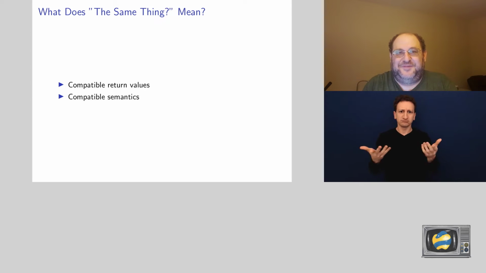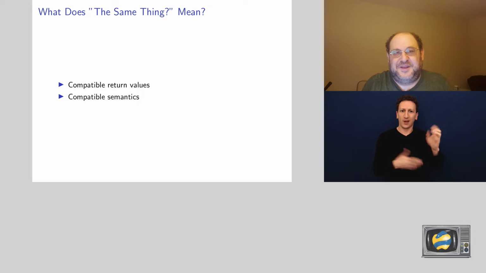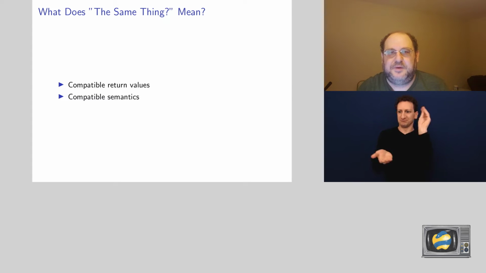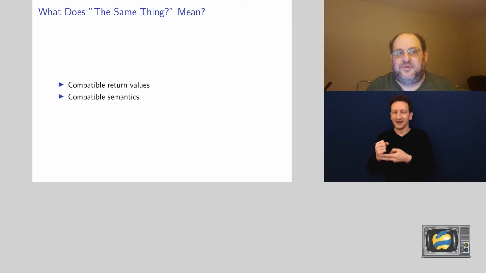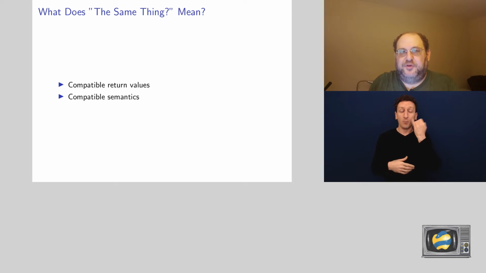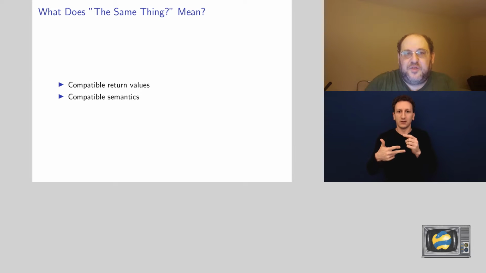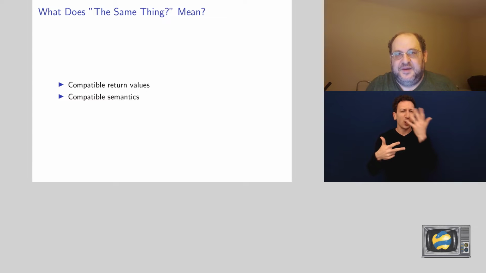And you know, if you have written actual Python code, you probably have never looked at the value of .write. So the fact that it always returns a number and it's the number of things that it sent, that's not interesting. That's not what we hinge the concept of the same thing on. And there's a vague notion that they all have compatible semantics. For example, if we call .write with something and then the rest of the thing, and we call .write with the whole thing, it's more or less the same thing.